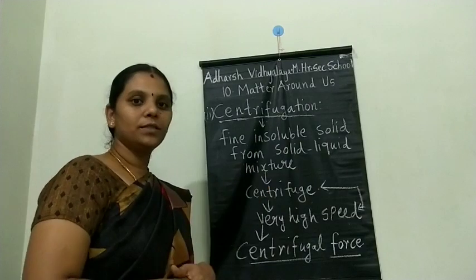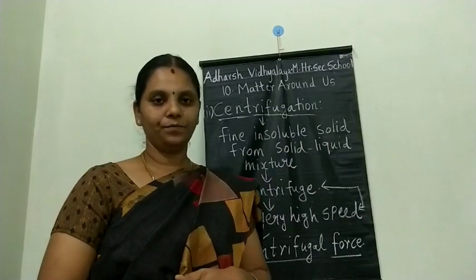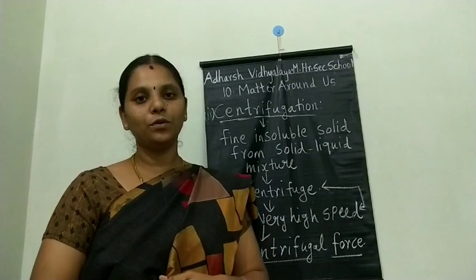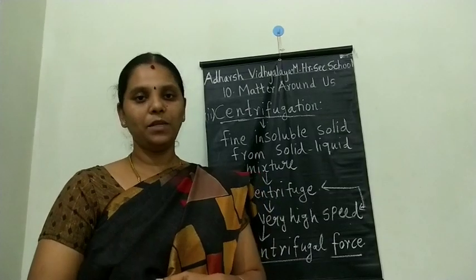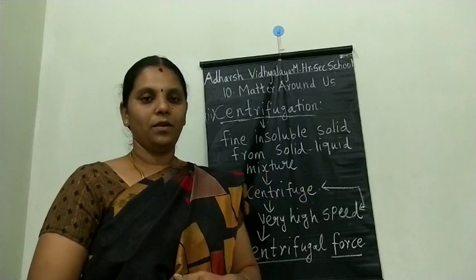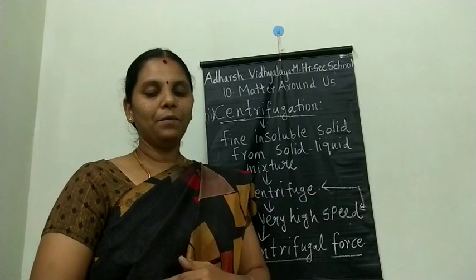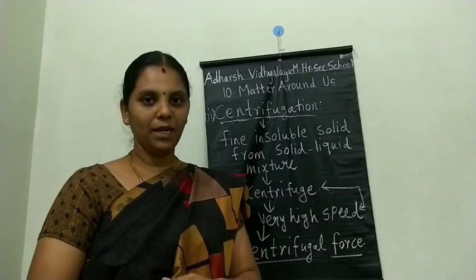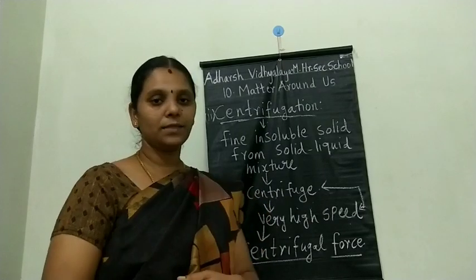So where do we use this centrifugation method? In the milk industry, the dairy industry, the cream can be separated from milk by this process, called centrifugation.